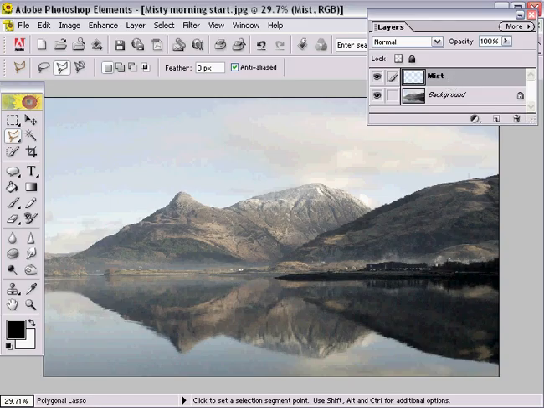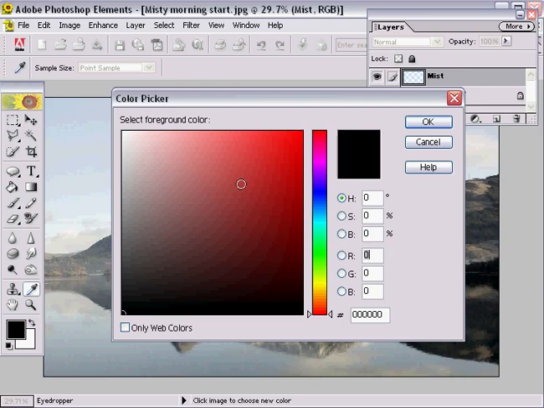Now, if we're going to create our mist on this new blank layer, we need to choose a colour. And we can do that via the colour picker from the toolbox. I'm going to click the black there. And I'm going to choose an off-white colour, which is going to be right up the top left there.